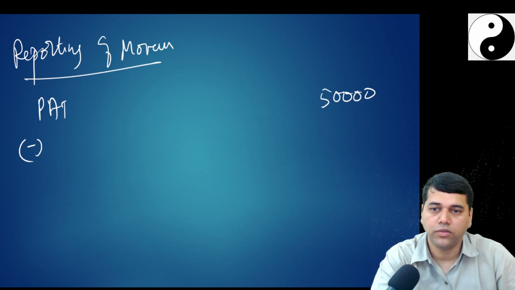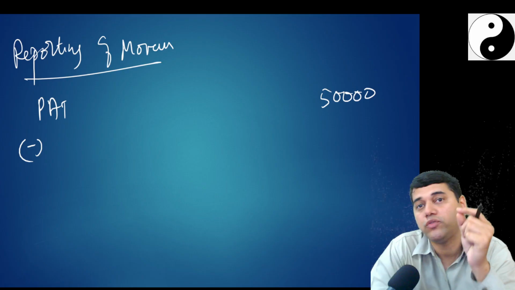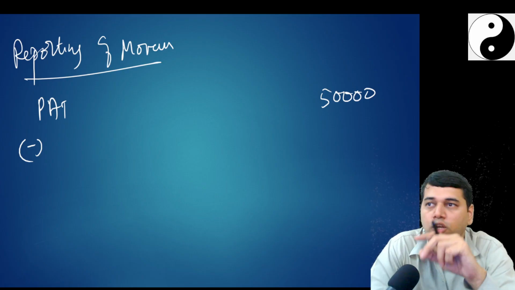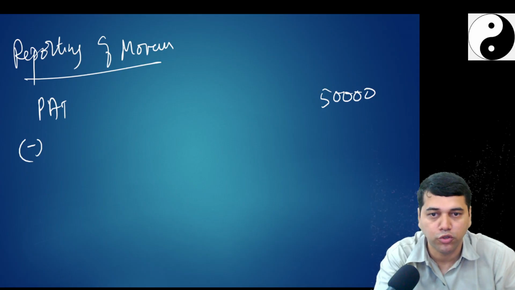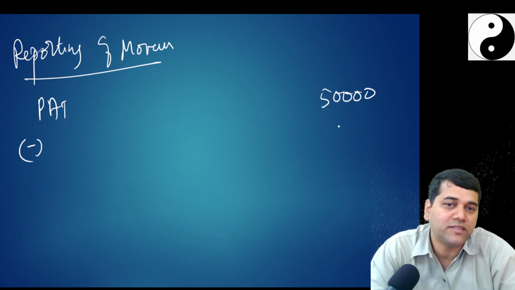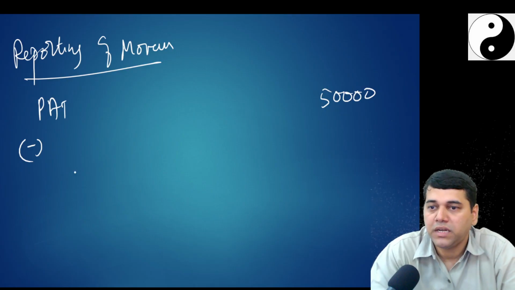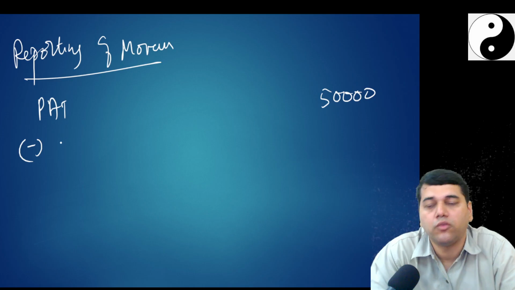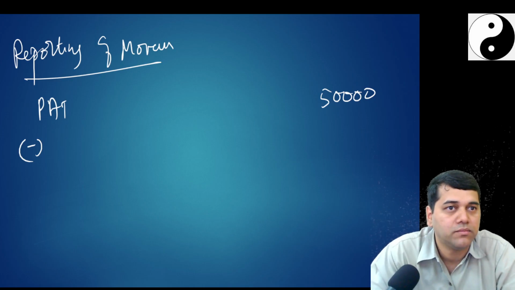Okay, so now see what you need to do. I'll just show you. This is an example of what they have done, and I'll show you one MTP question also of what they have done. Two places, two different treatments. So this is what I'm going to do now, as per the study material. They are telling that this is unrealized, but don't deduct it separately. Now leave it.